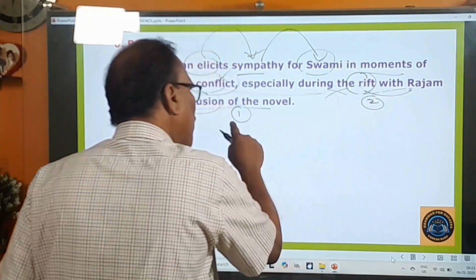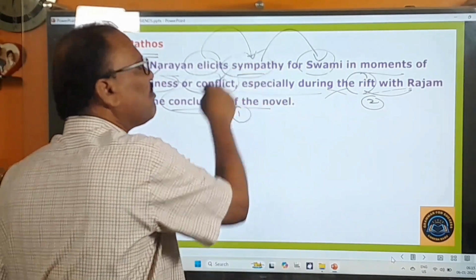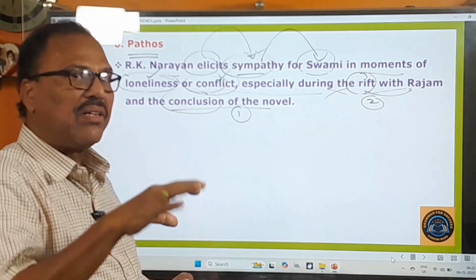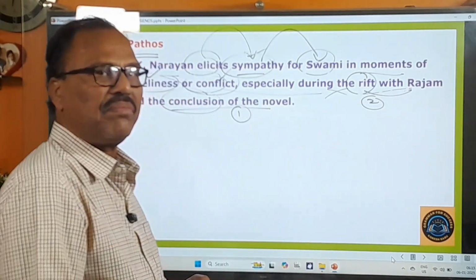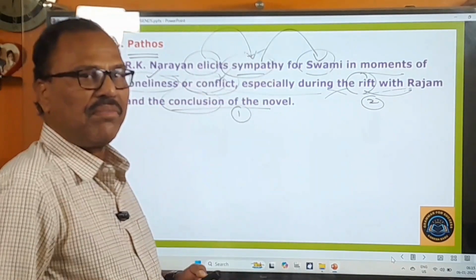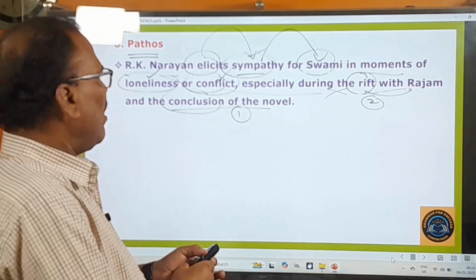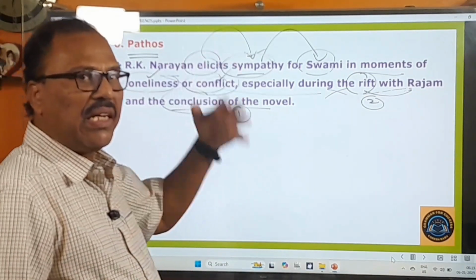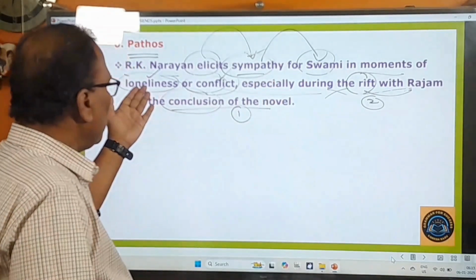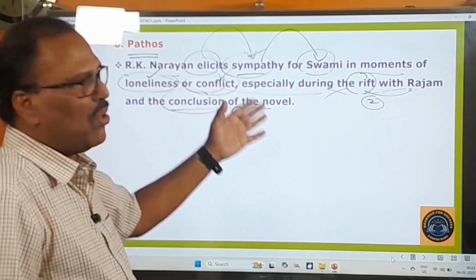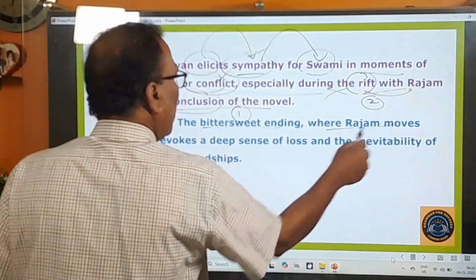During these two things, what happened? R.K. Narayan tries to make the readers show some kind of sympathy for him, emotional response, some kind of pathos for him. So that is what he tried to do, and as he expected, the readers also showed a lot of sympathy for this Swami during his loneliness or during his conflict with Rajam. Okay, and that is there. One example is given. What is that? The bittersweet ending where Rajam moves away.